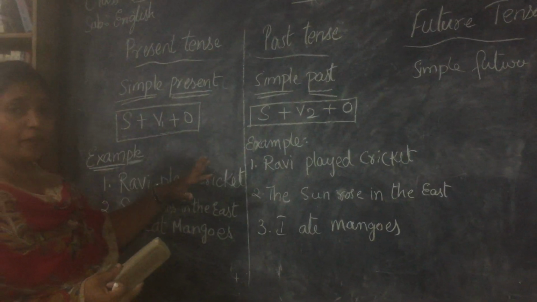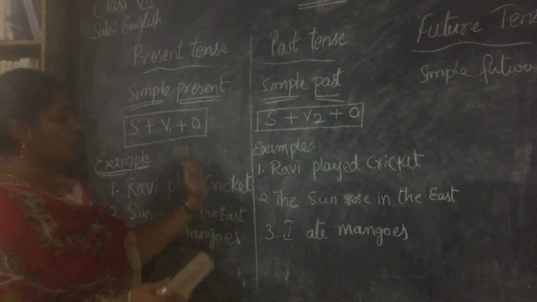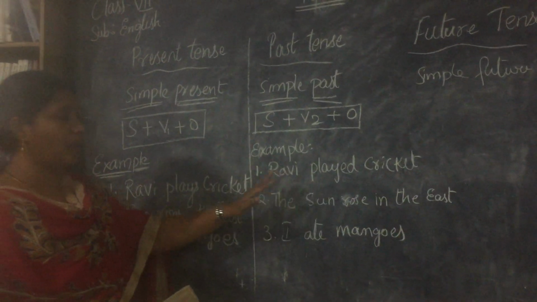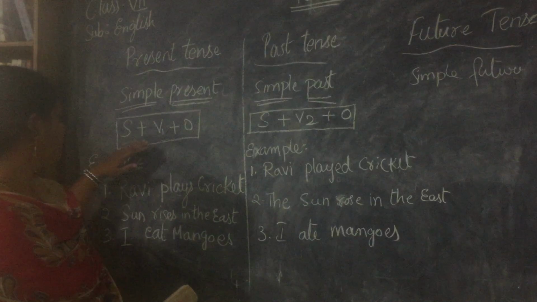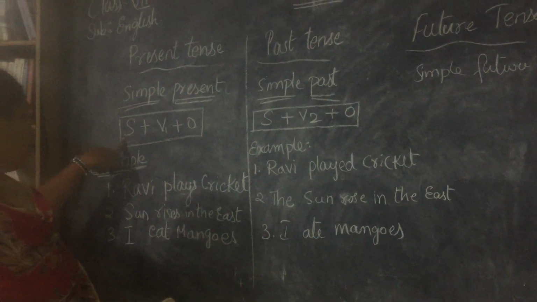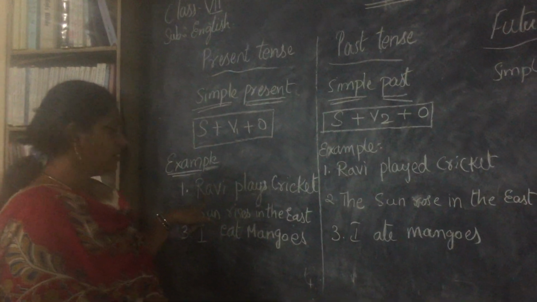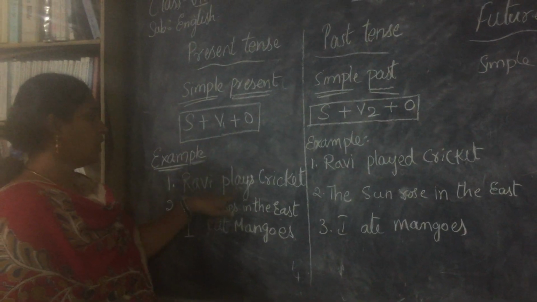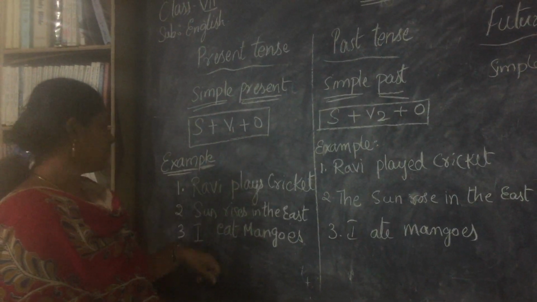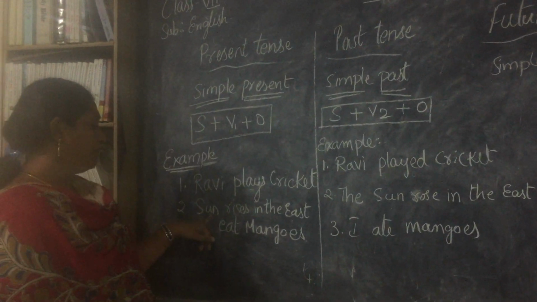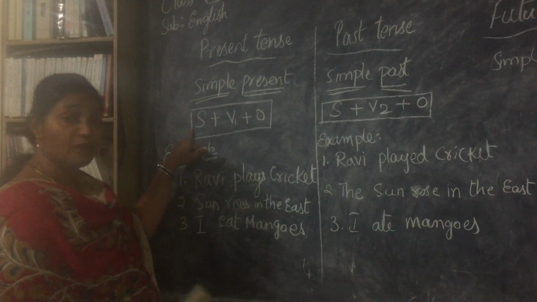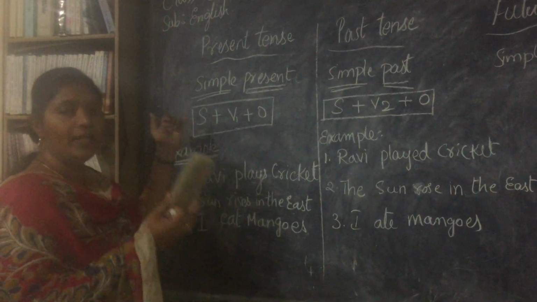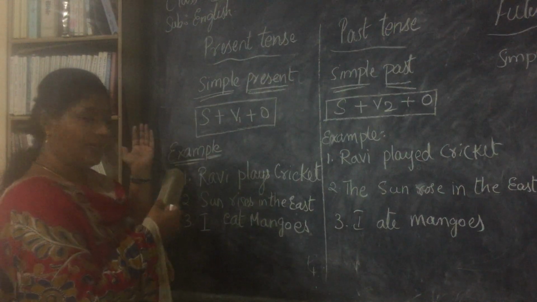If we take a number of examples and then keep converting them into simple past, it will be clear for you. Now if you see here, subject. In the first one, Ravi is the subject, play is the verb, and cricket is the object. In the next one, sun is the subject because we are talking about the sun. What did the sun do? Rose in the east.